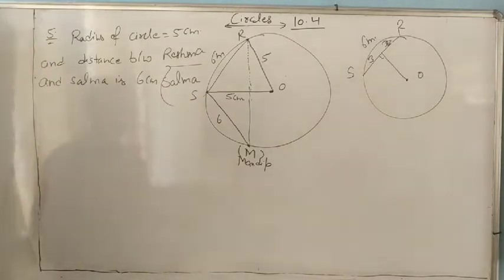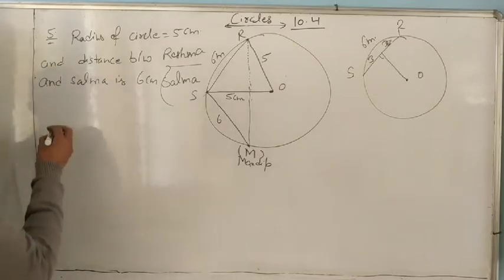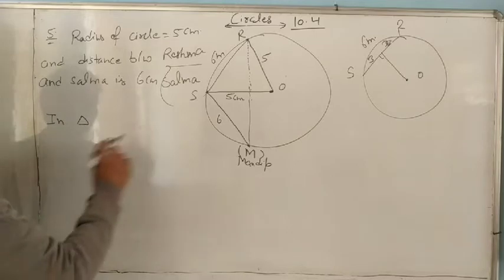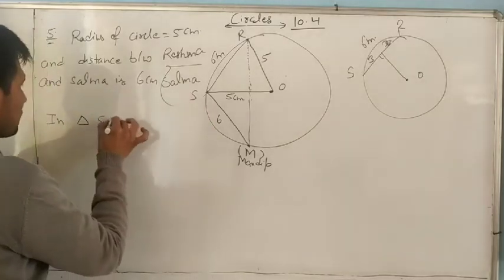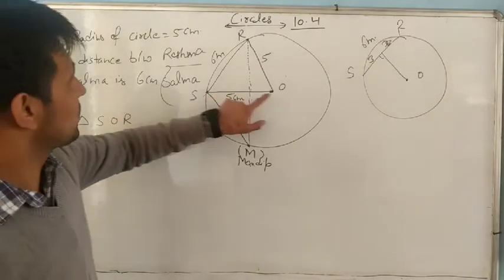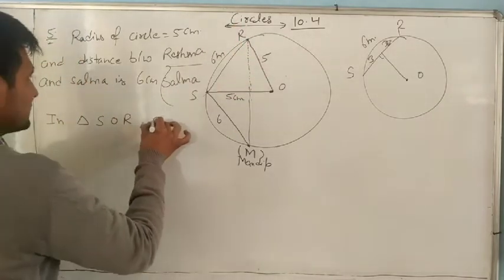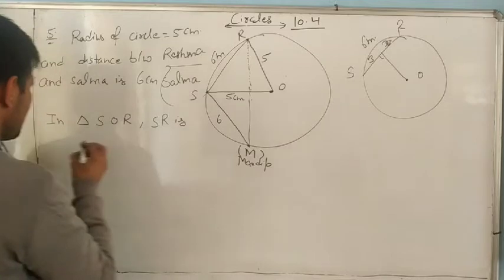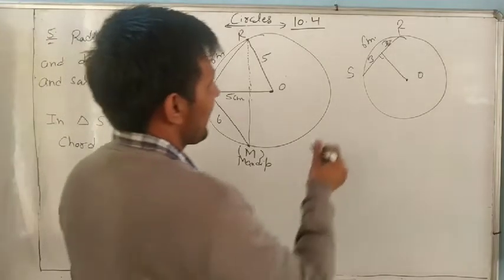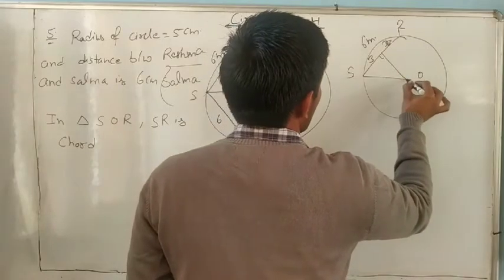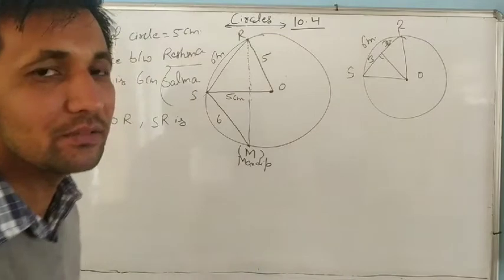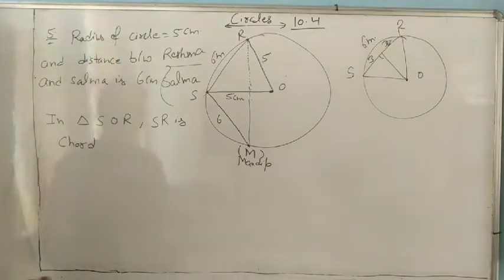Now write, in triangle SOR, SR is a chord. If it is a chord and if we draw a perpendicular, it is always divided into 2 equal parts.